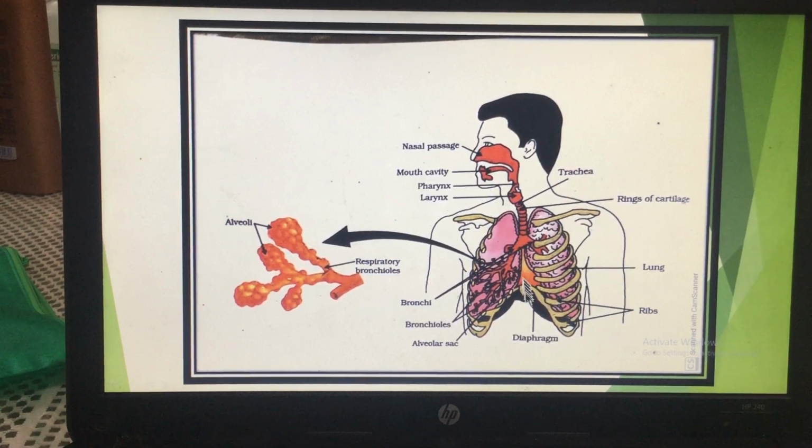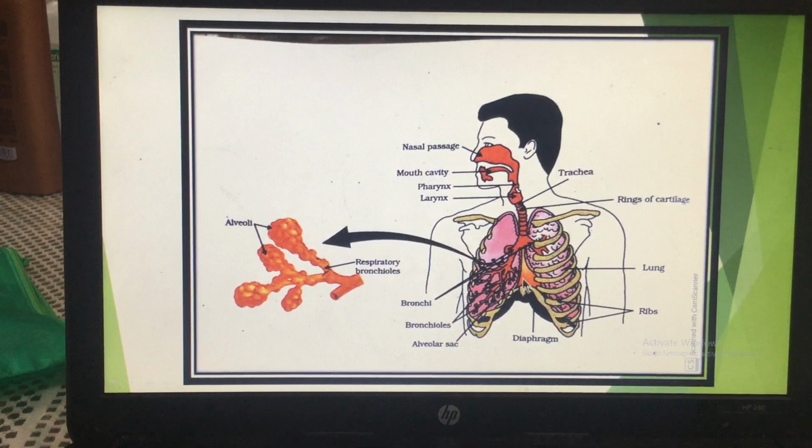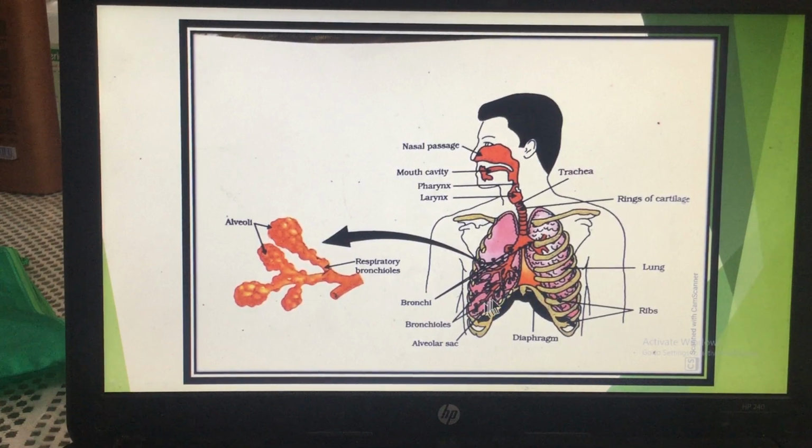When the cavity increases, then the air from the nostril enters into the trachea. From the trachea it enters into the bronchus. From the bronchi it enters into the bronchioles and ultimately into the alveolar sac. But when this diaphragm comes to its original position, the volume of the thoracic cavity decreases. As a result, the air from the alveoli goes out through the bronchioles, the bronchi and the trachea, through the nostril. Okay, so this is the respiratory system in humans.